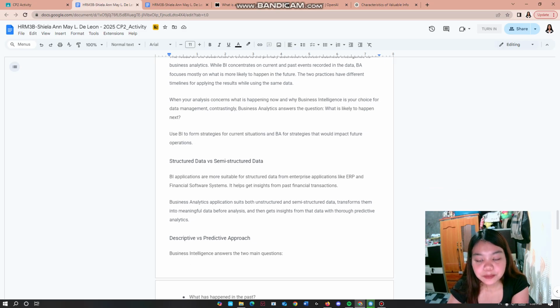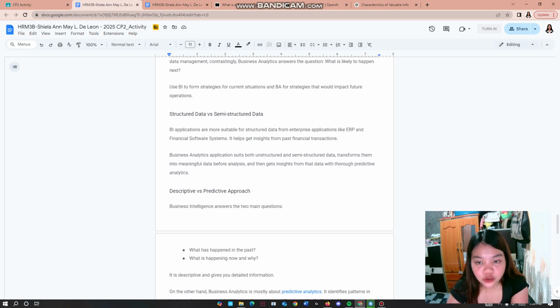Structured data and semi-structured data. BI applications are more suitable for structured data from enterprise applications like ERP and financial software systems. It helps get insights from past financial transactions.